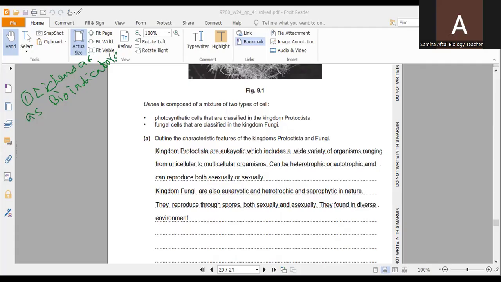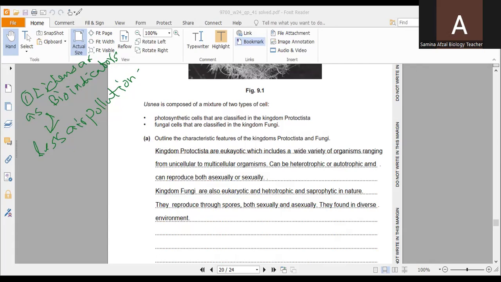Bioindicators means the lichens, especially Usnea over here, are organisms which grow at a place where there is less air pollution. So where they are growing, there is less air pollution, so they will indicate the quality of the air.